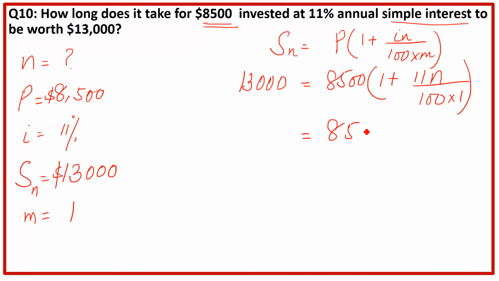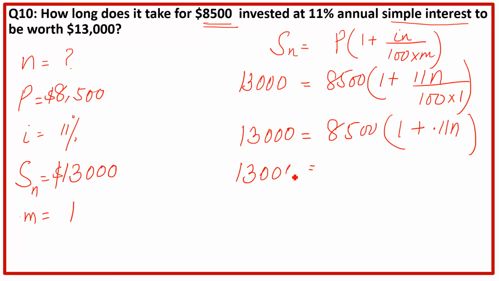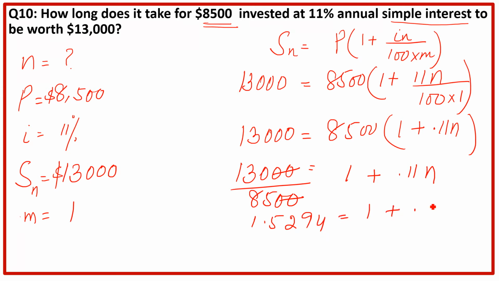So 8500, 1 plus 11 divided by 100, we will get 0.11 n. So what we have to do, you just have to simplify it. Take this 8500 to the other side, and here we have 1 plus 0.11 n. This 2 will cancel. Divide 13,000 divided by 8500, we will get 1.5294 equal to 1 plus 0.11 n.